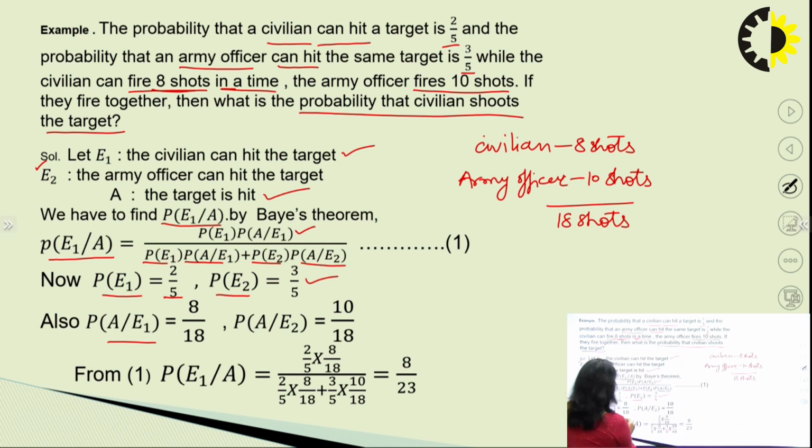That is why 8/18 is the probability that a shot is by a civilian, and 10/18 is the probability that the shot is by the army officer.